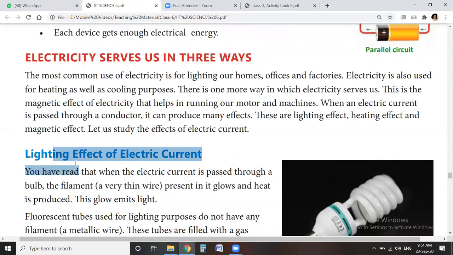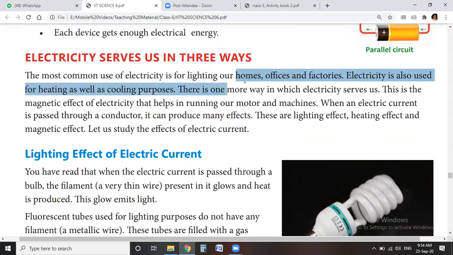The most common uses of electricity are lighting our houses, offices, and factories. Electricity is also used for heating as well as cooling, like in an AC or in heaters.